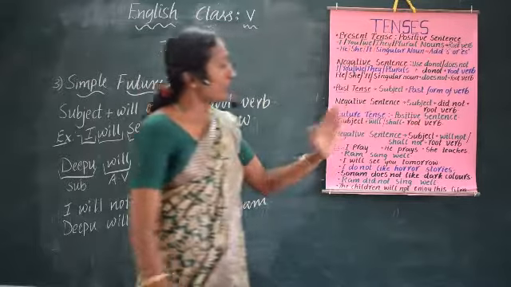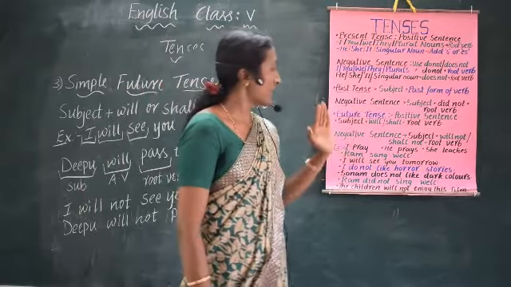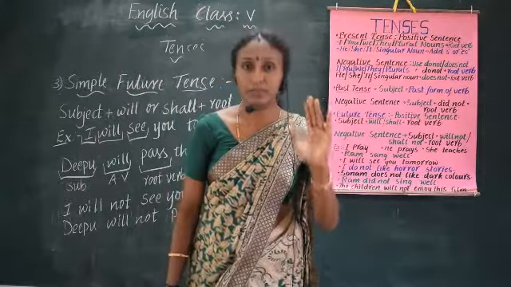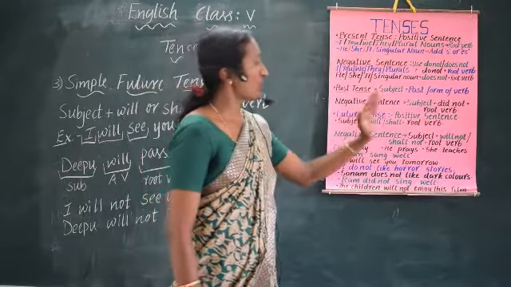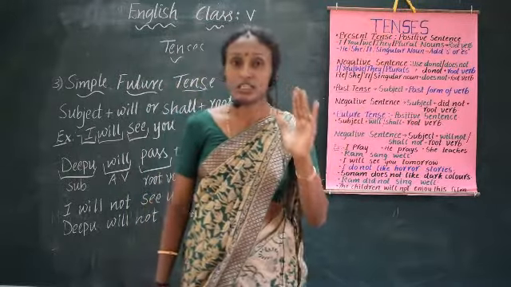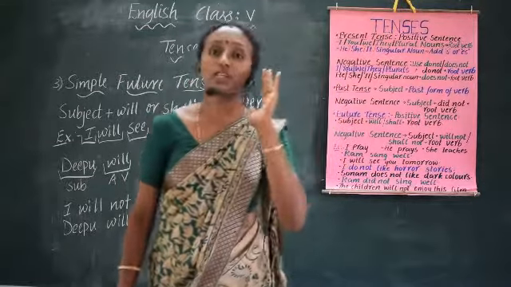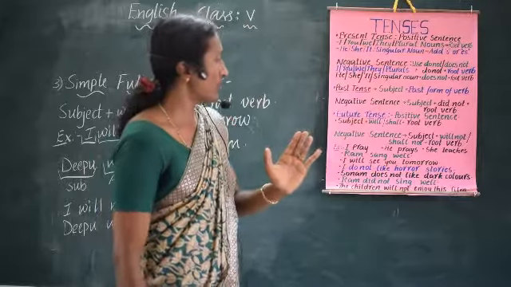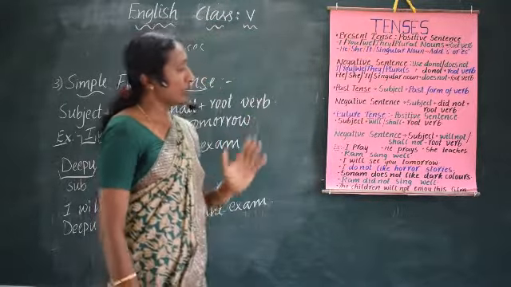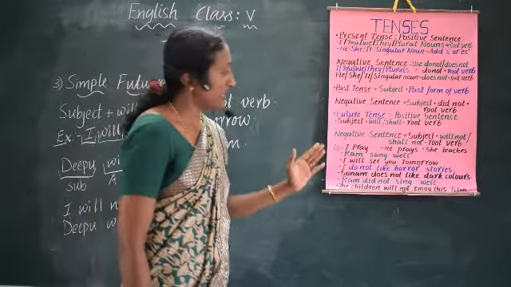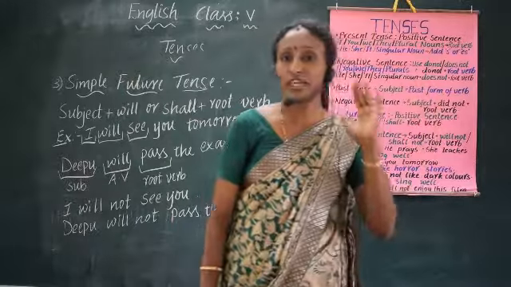Next we learnt about the simple future tense, how to form positive and negative sentences. First, the simple future tense positive sentence must be followed by subject plus will or shall plus root verb. There must be a root verb and there must be will or shall. And how to form the negative sentence? Subject plus will not or shall not plus root form of the verb.